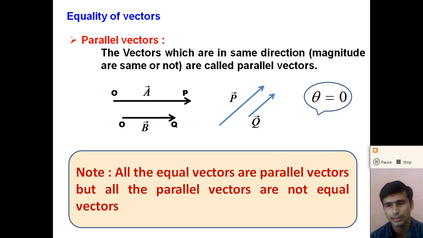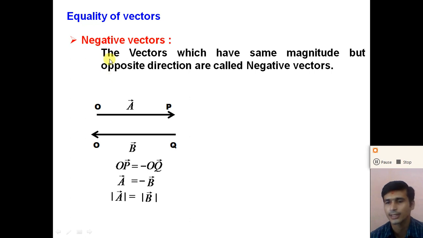Vectors which have the same magnitude and same direction are called equal vectors. But if the magnitude is not the same, the vectors are called parallel vectors, and the angle between two parallel vectors is 0.